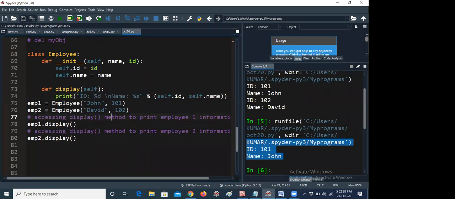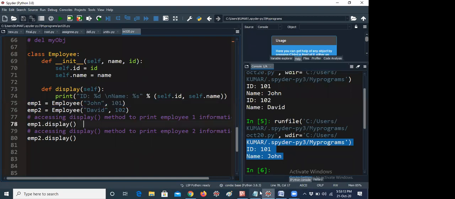But who is calling this id and name? That means it is automatically calling. That's the reason for the constructor definition: whenever an object is created, the constructor will be automatically invoked. This is the definition you would like to tell, whether it is C++ or Java or Python, whatever it may be. Because in interviews, many interviewers will ask what is a class, what is an object, what is a constructor, what is a destructor. A constructor is like a class name; it will be called whenever an object is created. That's all. You have to tell it in that way.